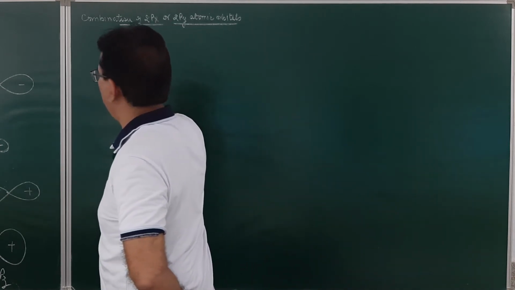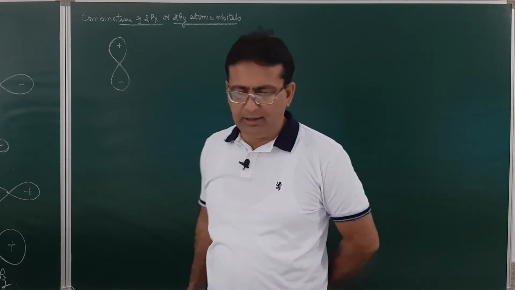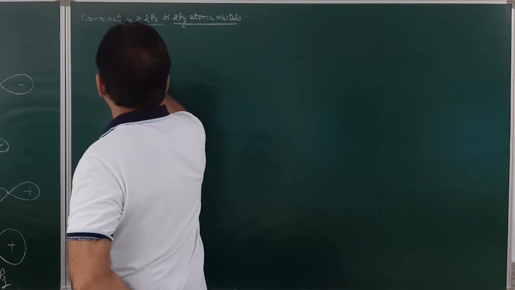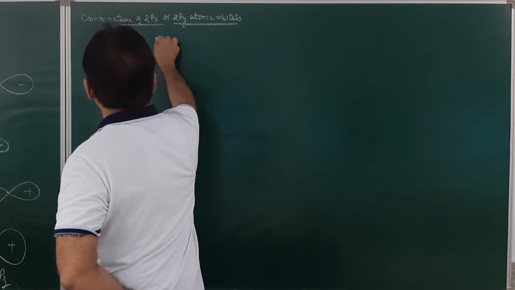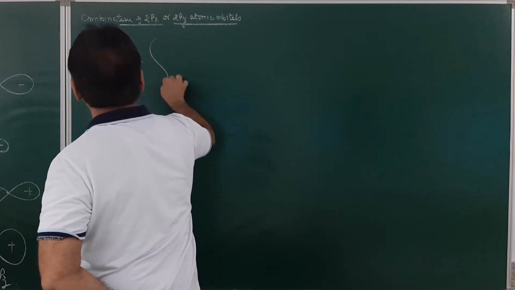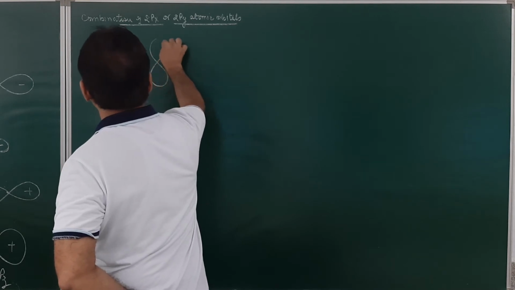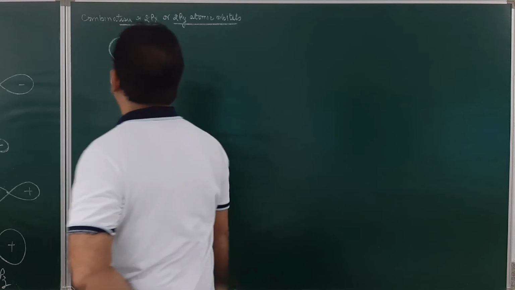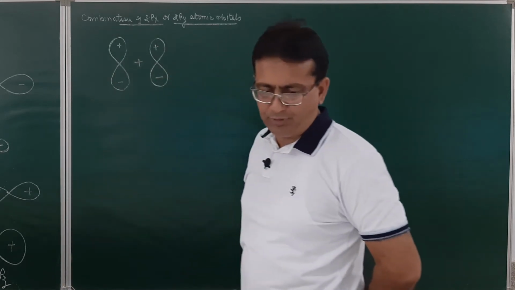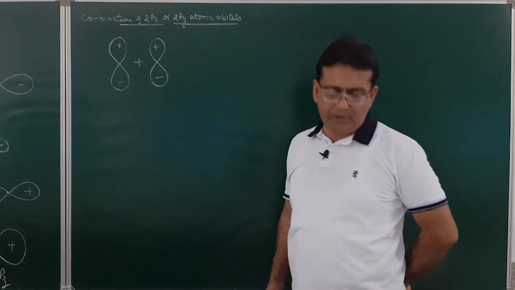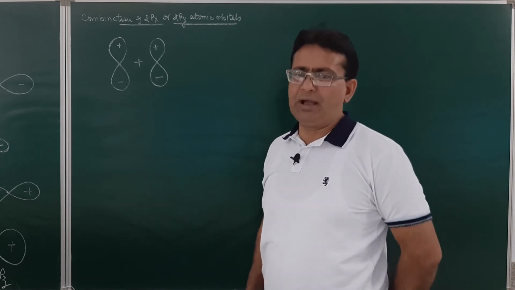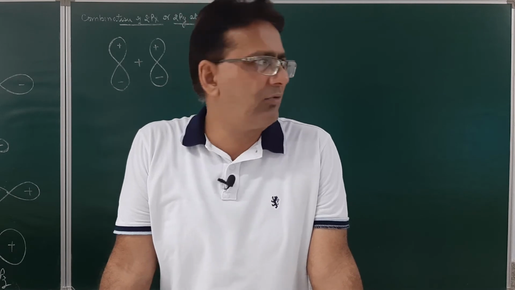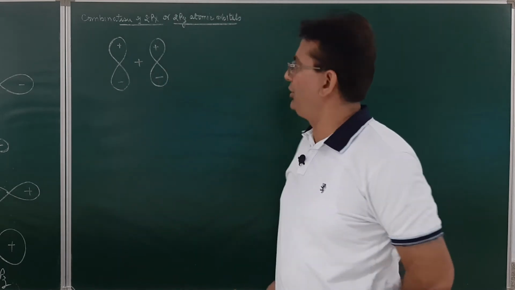and a negative sign. If the 2px and 2px atomic orbitals overlap, they overlap along their sides, as they are not oriented along the internuclear axis. So naturally, they will result in the formation of a molecular orbital called a pi molecular orbital. If the pi molecular orbital is formed by addition overlap, it will be called a pi bonding, otherwise it will be called a pi anti-bonding molecular orbital.